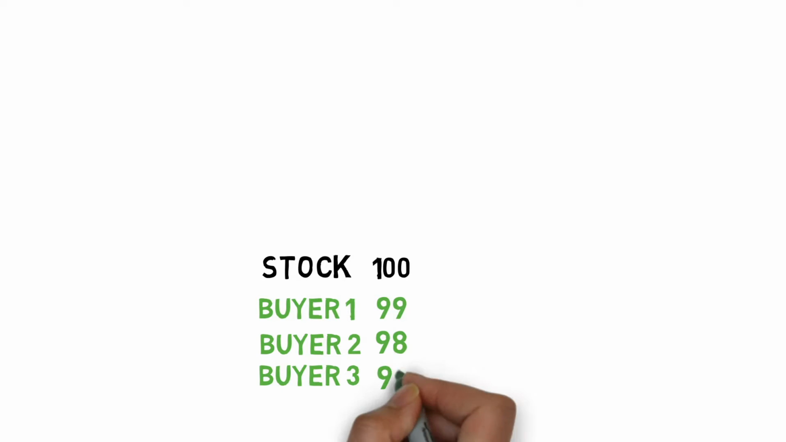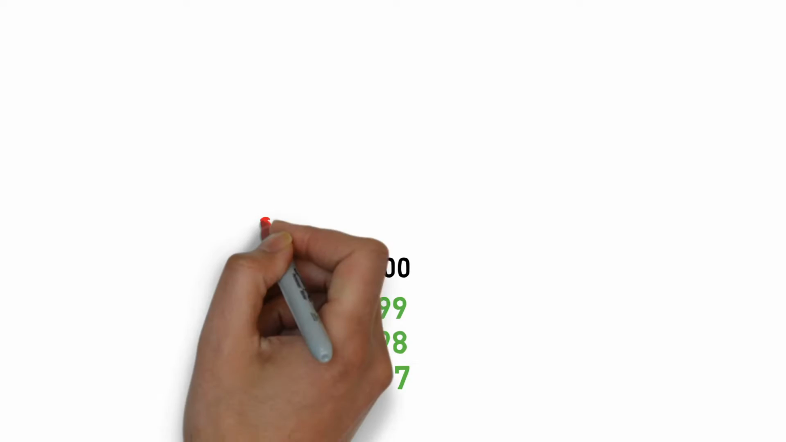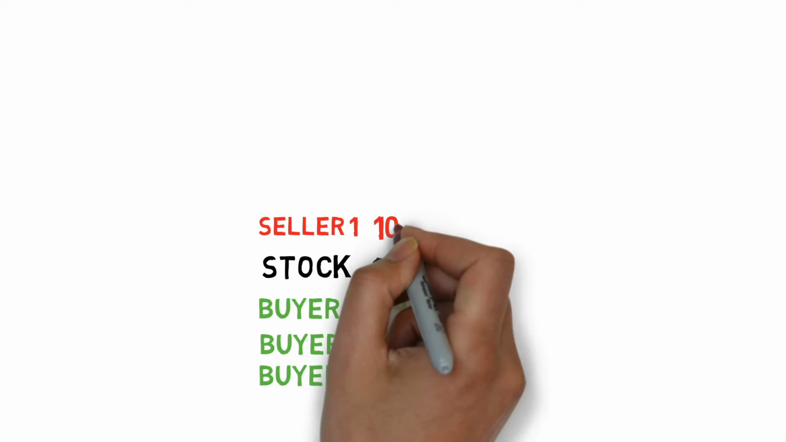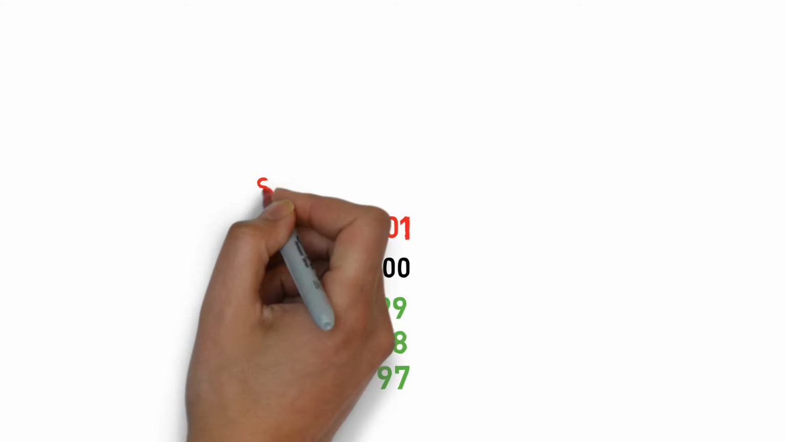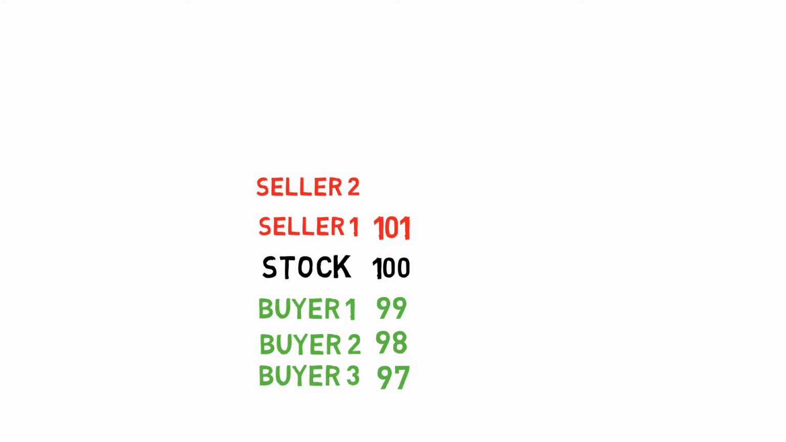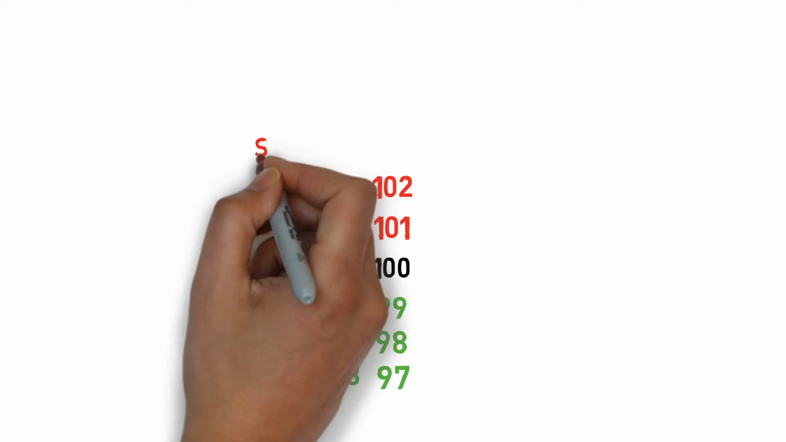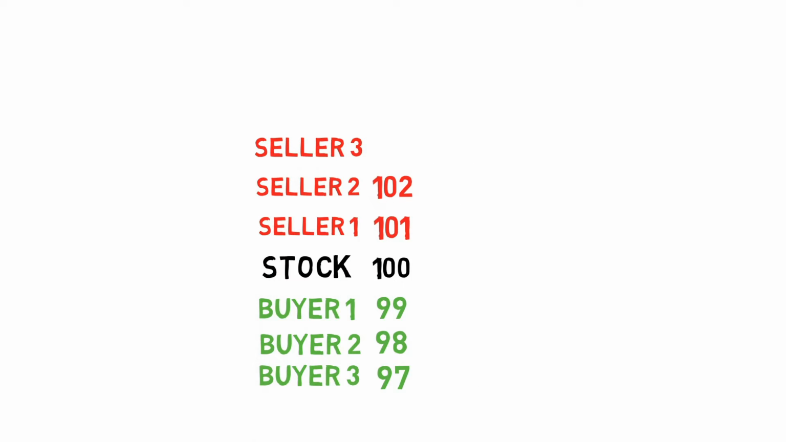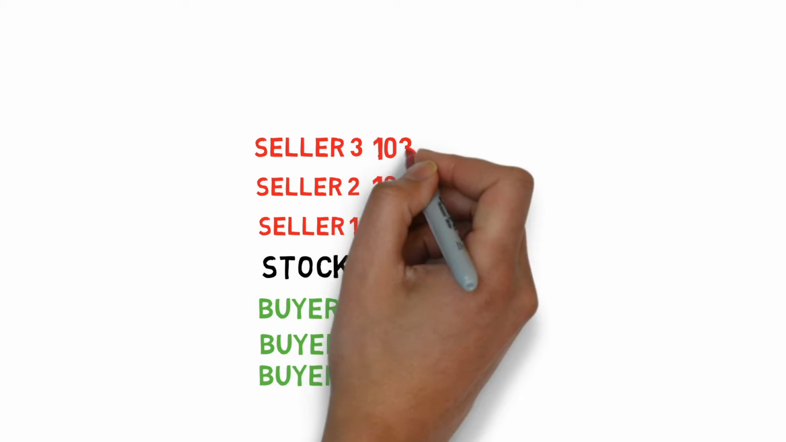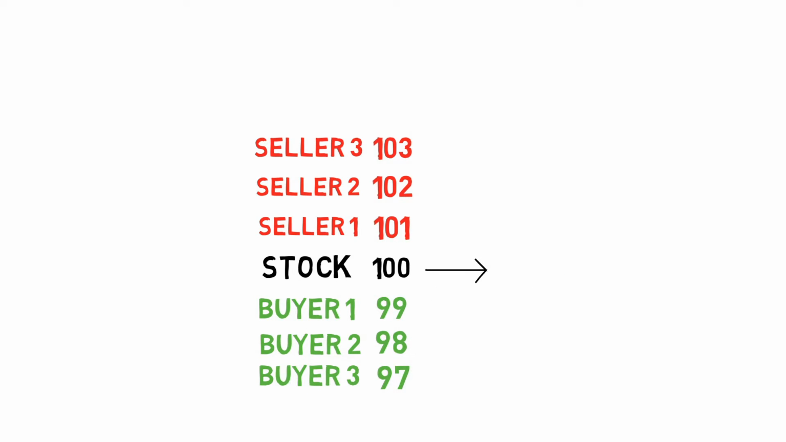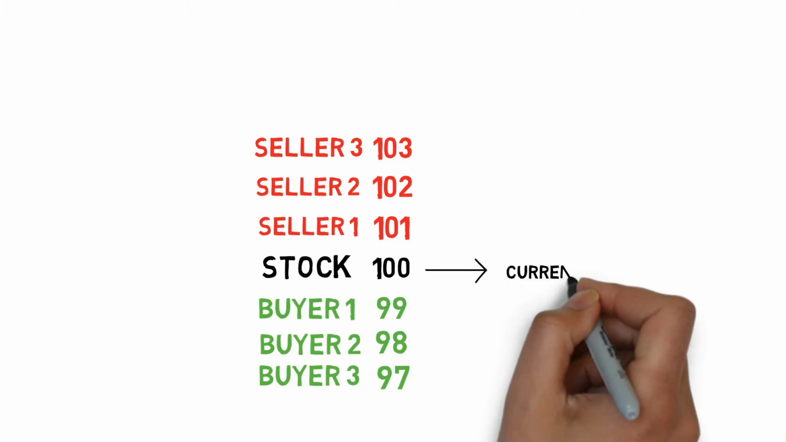In a similar fashion, for the same share, a seller who wants to sell his share at 101, say seller 1, is waiting for his share to be sold. Similarly, we have seller 2 and seller 3 with respective prices of 102 and 103. The stock price, that is ₹100 in this analogy, is called the current market price, or CMP in short.